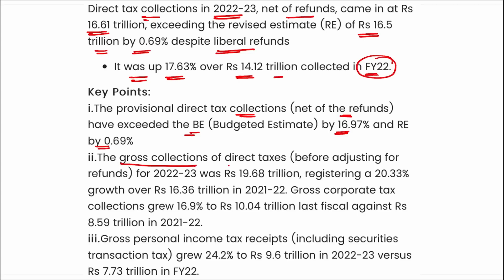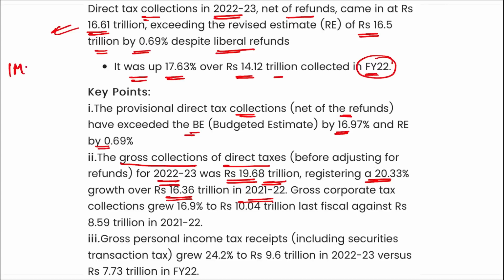The gross collections of the direct taxes before adjusting for refunds for 22-23 was 19.68 trillion, registering a 20.33% growth over 16.36 trillion in 21-22. All right, so just remember the direct tax collections in 22-23 came in at 16.61 trillion rupees.